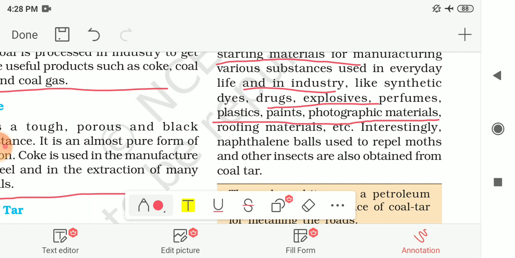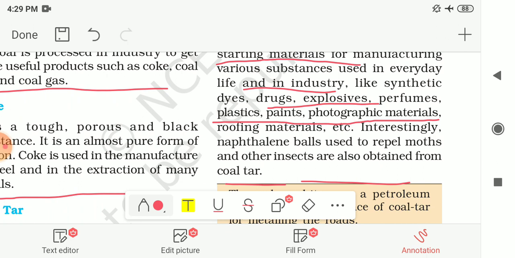And interestingly, the naphthalene balls used to repel the moths and other insects are also obtained from coal tar. The naphthalene balls you have seen, the white colored balls, are also known as moth balls. It is a kind of pesticide and deodorant.